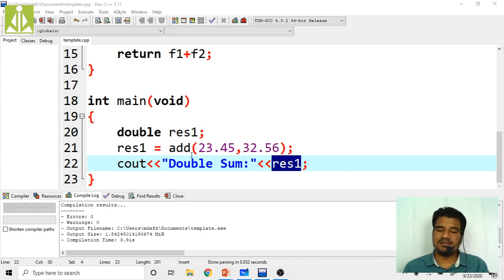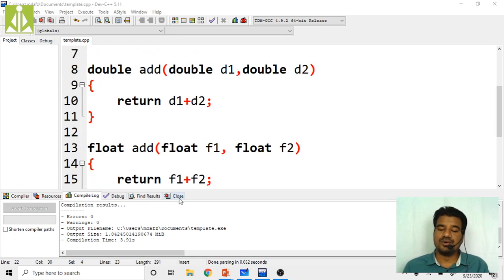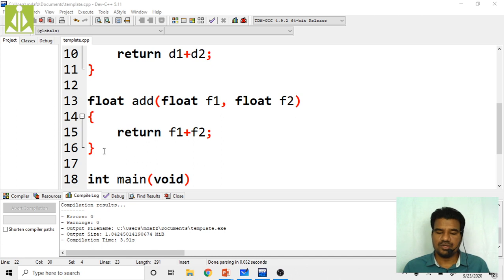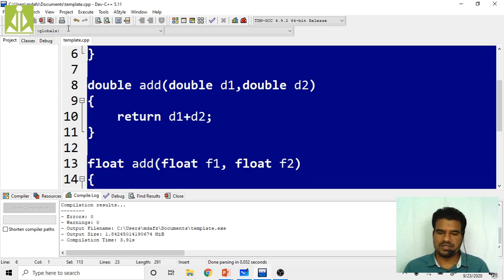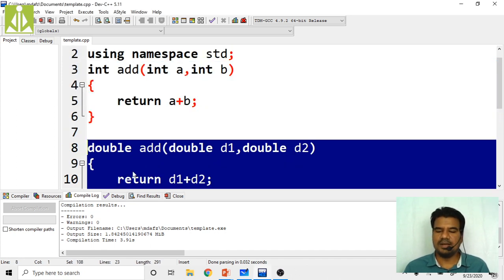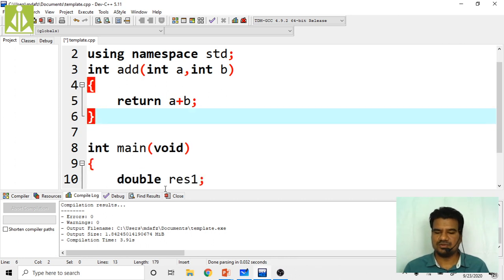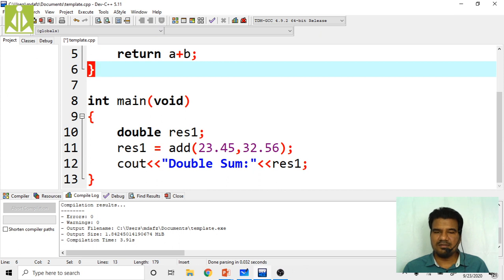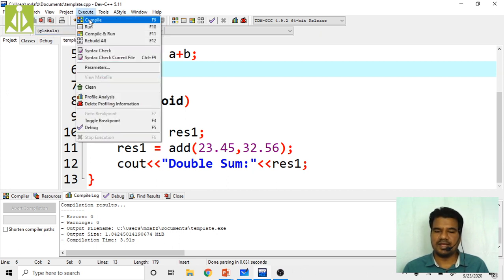So can we add some different data types? Let us assume you don't have these two, this float and double functions. You have only the integer addition function. Is it going to add these double values? No, it is not going to add. Simply you see what error we will get.